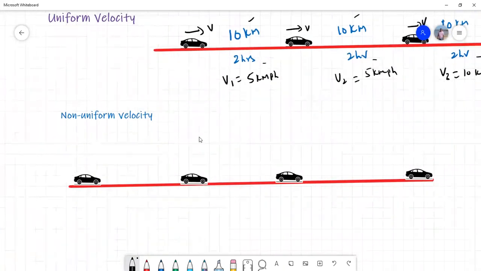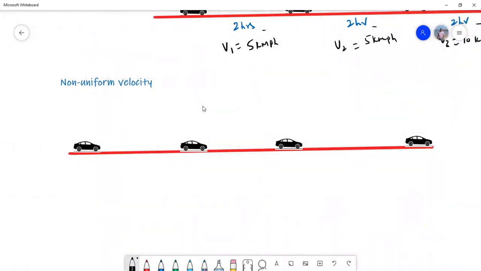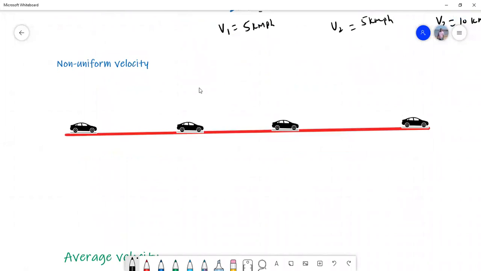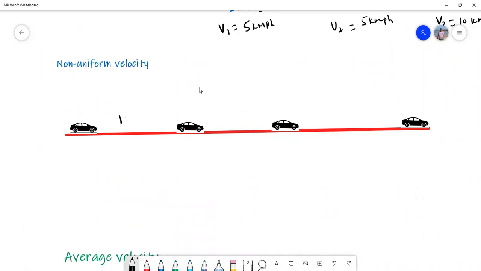Then let me tell you what is non-uniform velocity. Again take the same example of the car. Suppose in the first case, this car covers 10 kilometers in 2 hours. But in the next case, again a 10 kilometer distance, but it took only 1 hour.